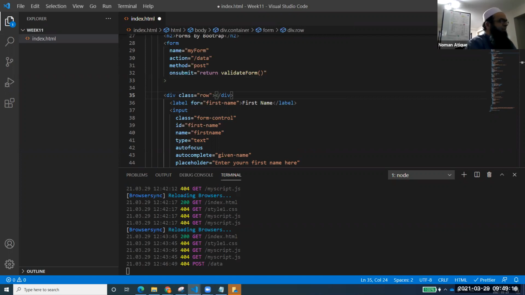And let me tell you the shortcut for this as well. If you have to use a div and call a class, you just write dot row and press the tab key. Got everyone? Dot row and tab. But keep in mind, of course, it has to be a single word, a single name. Sometimes we are able to do that, but again, we need to check how we'll do that. Yes, you got everyone?